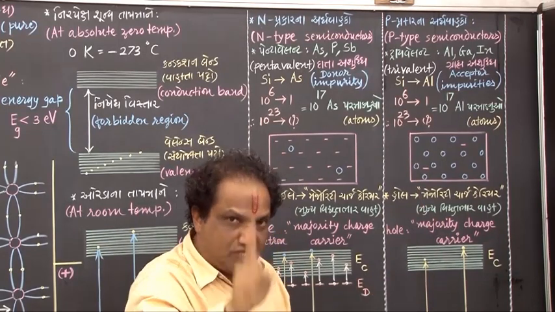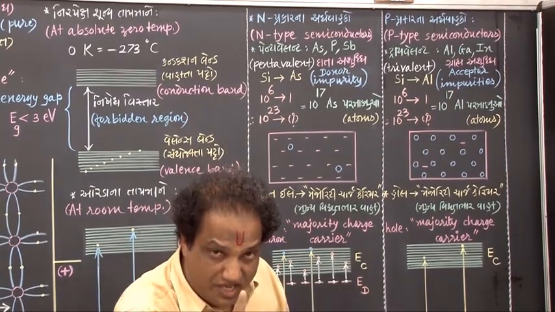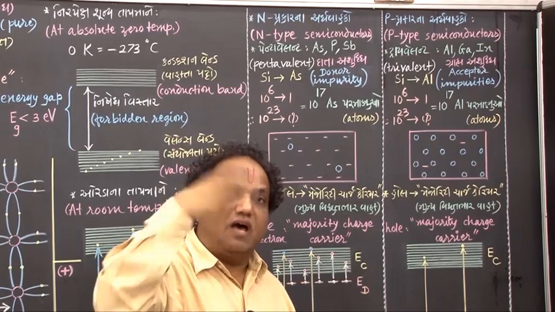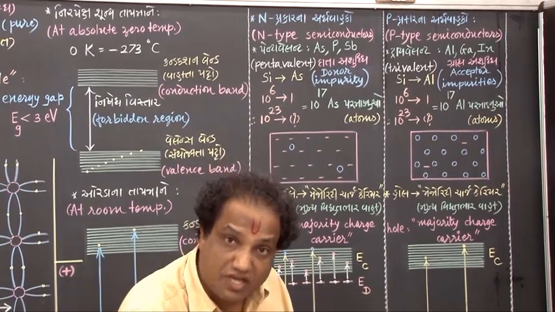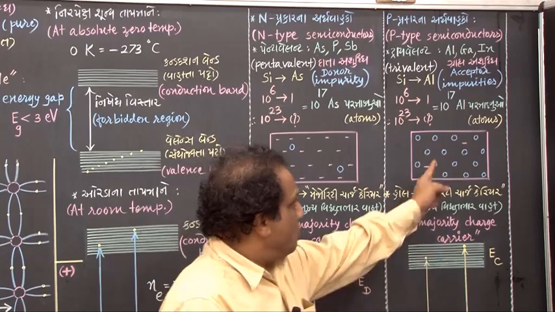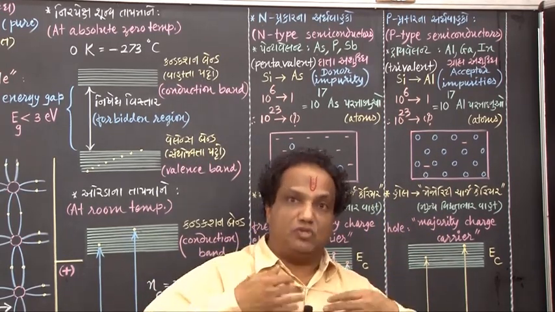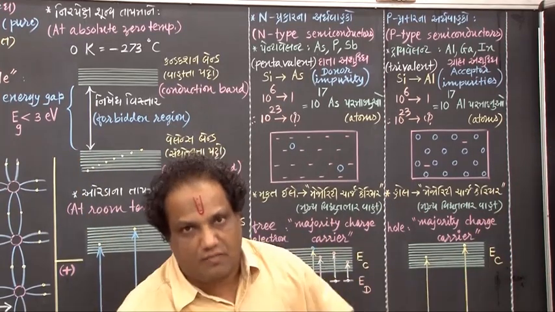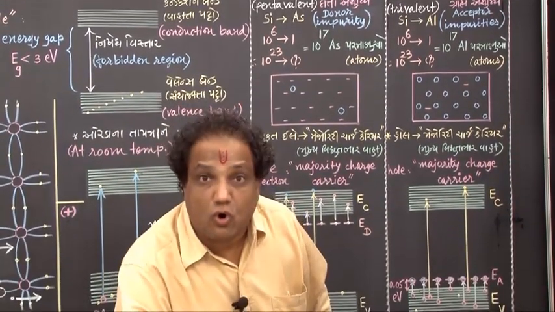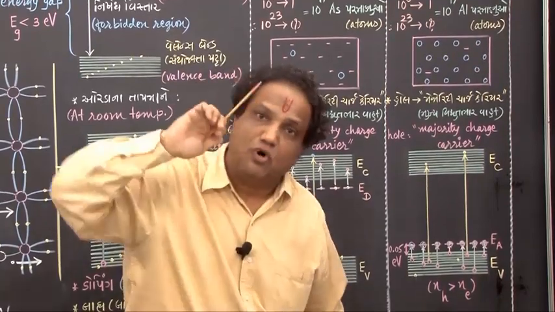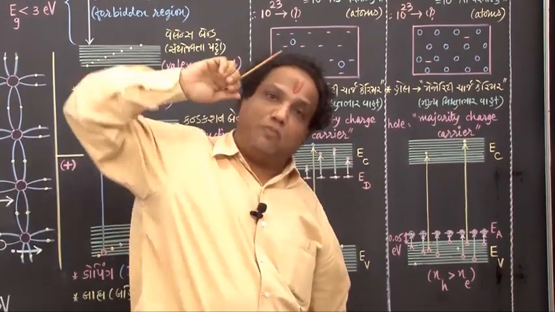That number which is very small is called minority charge carrier, and that number which is very large is called majority charge carrier. So here number of holes is very large, so holes are becoming majority charge carriers. If holes are becoming majority charge carriers, then you know a hole behaves as if it is a positive charge.